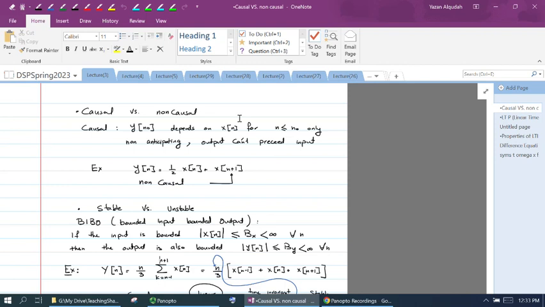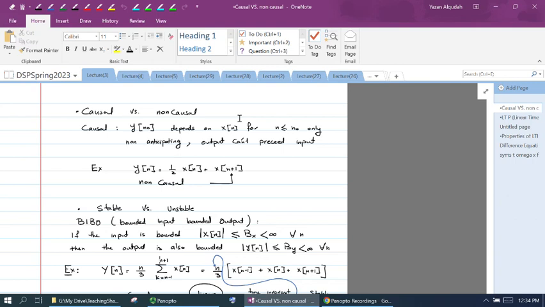Therefore, if I look at y at any time n0, if it depends on the input x of n when n is less than or equal to n0, then we call that system causal. If the system is causal, then that system is not anticipating. It does not have to know the future input in order to produce an output.